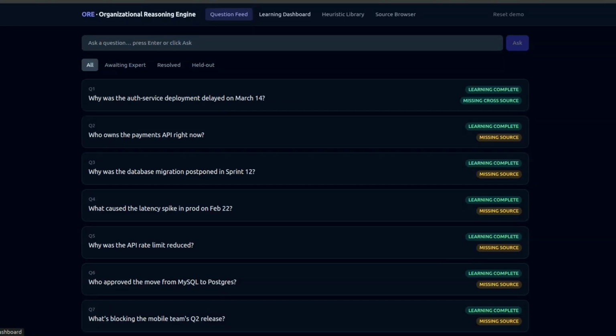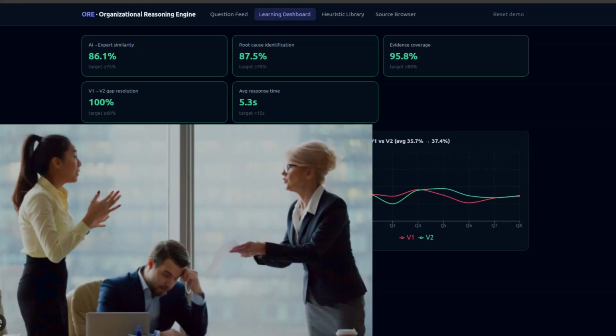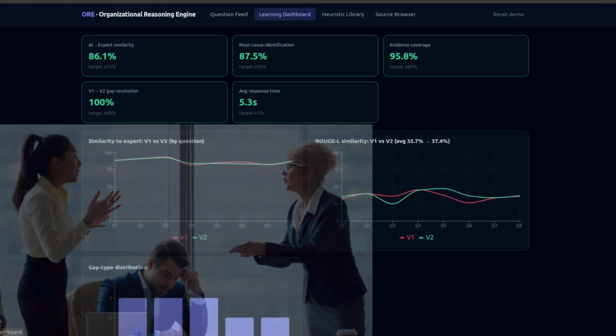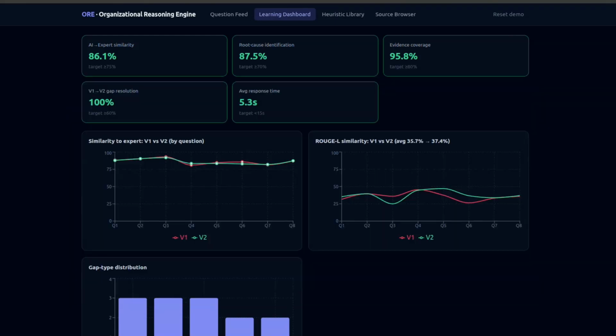This is ORE, Organizational Research Engine. Teams have issues, Slack, wikis, Git history, but people still ping the same senior engineer for answers because AI retrieves documents and misses the causal link an expert would make. ORE captures that reasoning from one expert correction and reuses it on new questions.